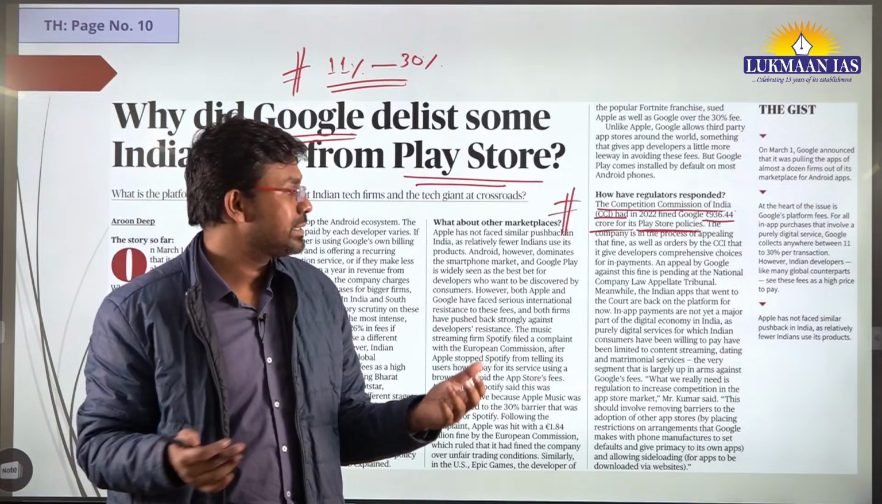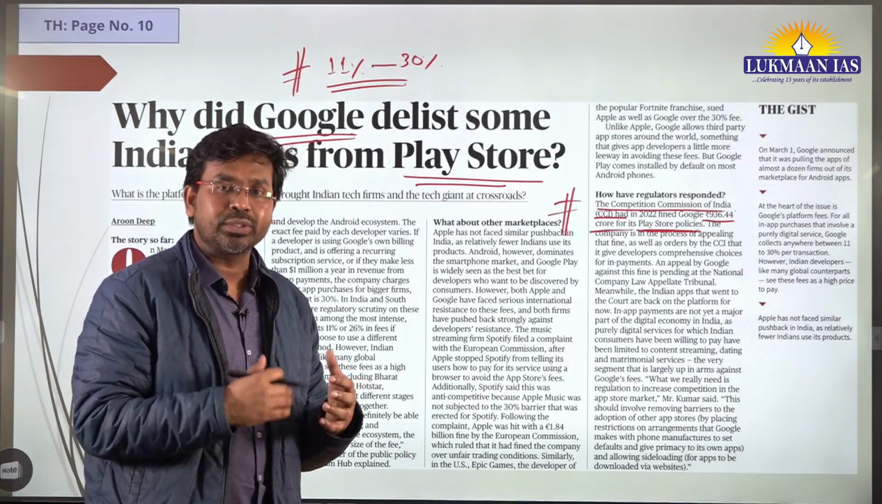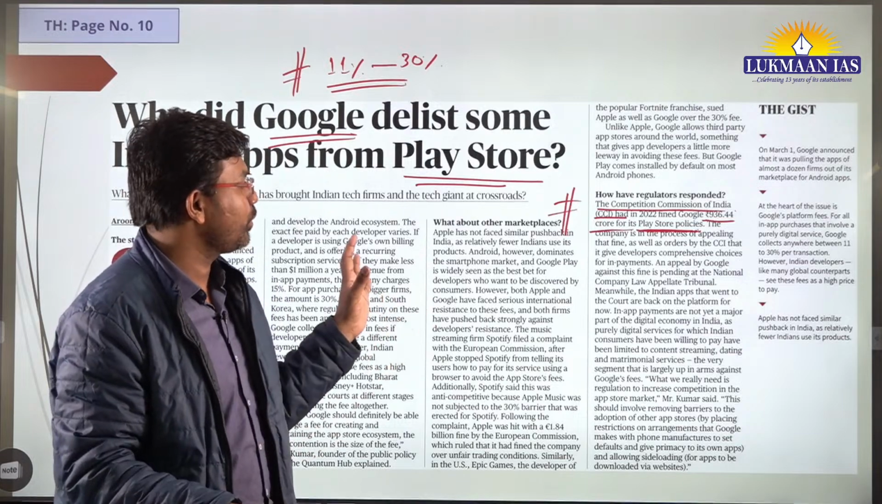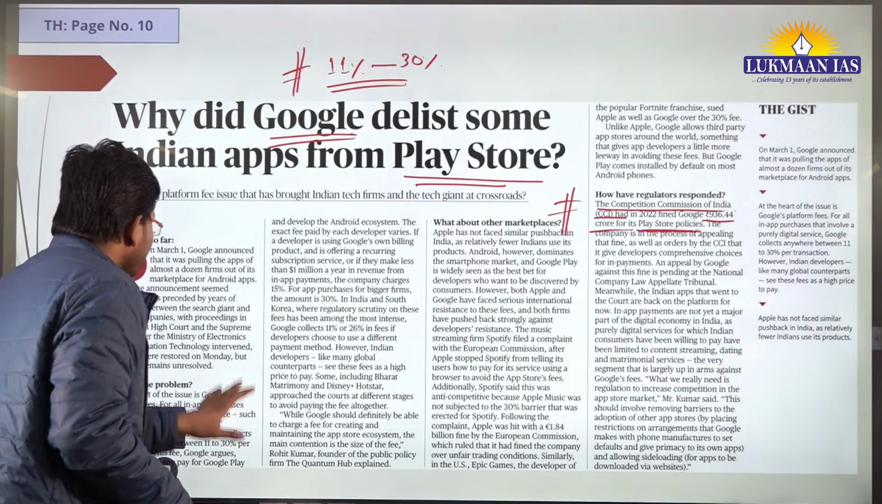And big companies like Google, Meta, and Apple are sued by one or other businesses from time to time. So these are the things that happen. So with this, now let us move to another article.